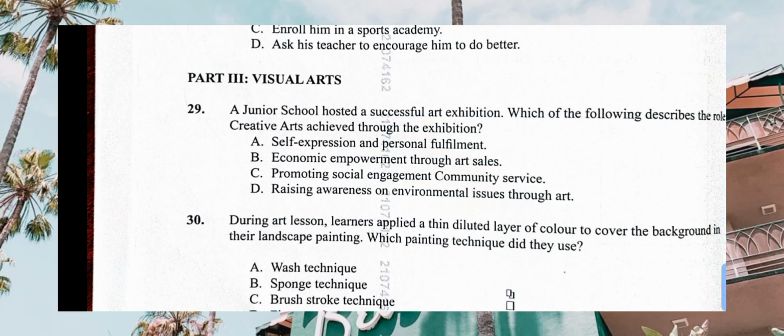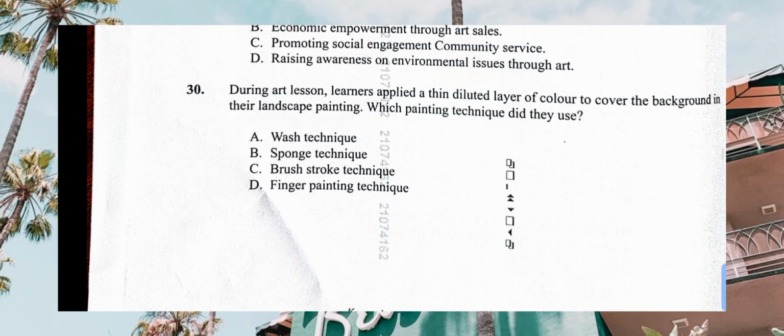So when you're displaying your artwork, what is the aim of displaying the artwork? You can aim at self-expression and personal fulfillment. Then when you go to economic, you can also sell the artwork. That one will lead to economic empowerment through art sales. Then promoting social engagement, community service. People go there and engage mostly. Correct there.